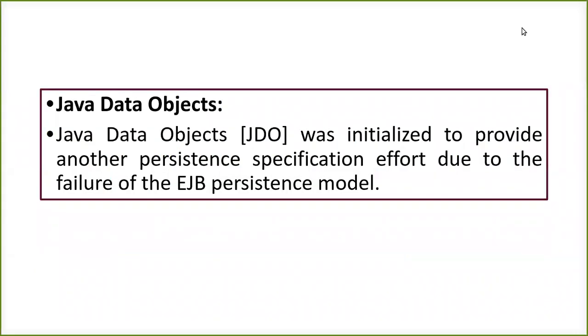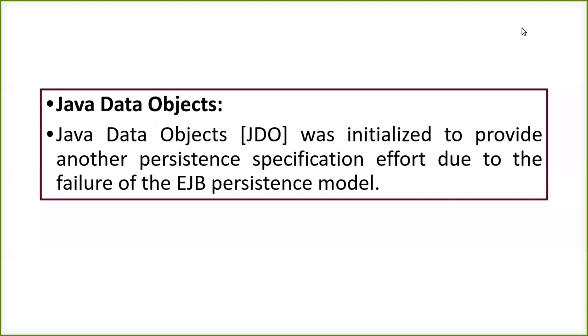Now we have a very new concept, that is Java Data Objects, JDO. It was initiated to provide another level of persistence of the data, and it gives you good specifications to deal with the failures of the EJB persistence model. So in the immediately previous slide, the EJB 2.x model was one of the options we can use to make our data persistent, but it comes along with many disadvantages.